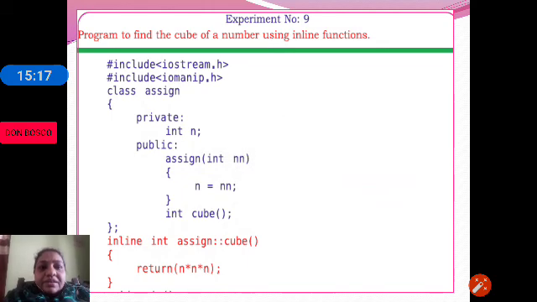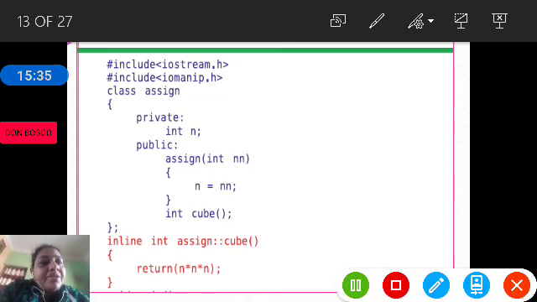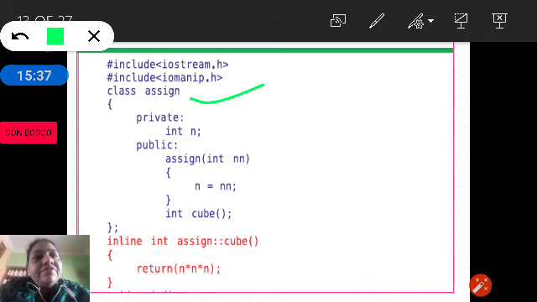So let us see a very simple program where we are using the inline function to calculate the cube of a number. So here we have a program. The name of the program is class assign. So here we have assign function.